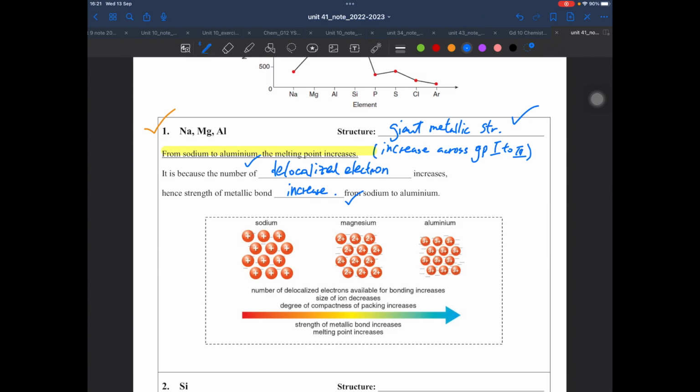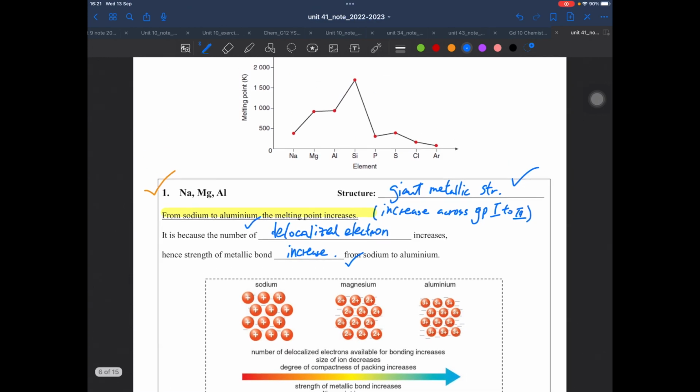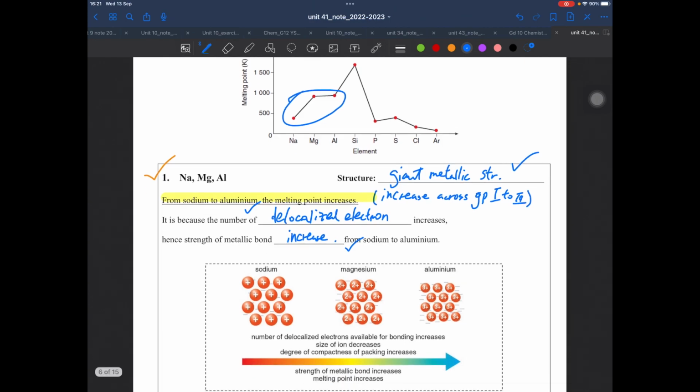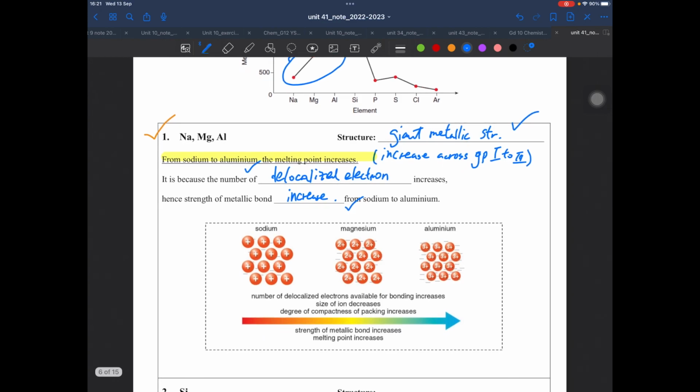If you don't believe it, try to remember the following case. Sodium is such a soft metal that it can be cut by a knife. But aluminium is strong enough to be used, for example, for making knives and forks. So the metallic bond, or we can say the melting point and boiling point, increases across the period, at least for metals.